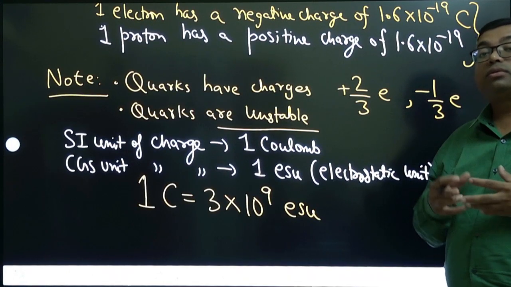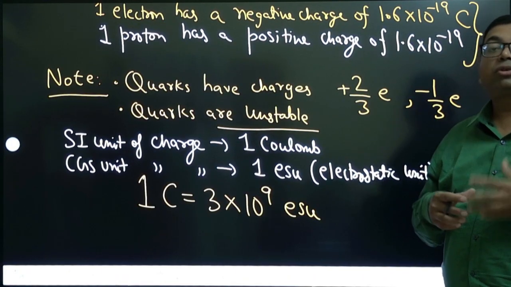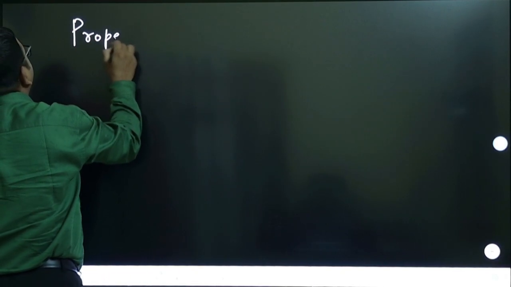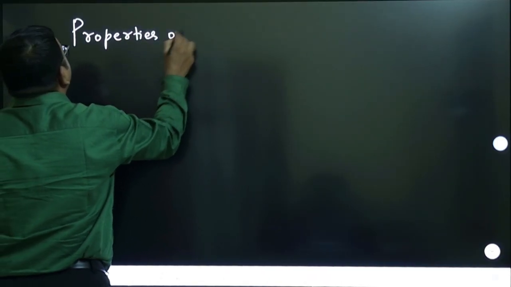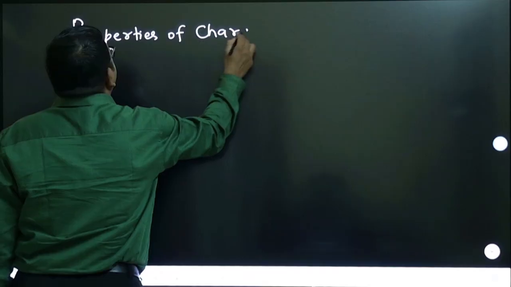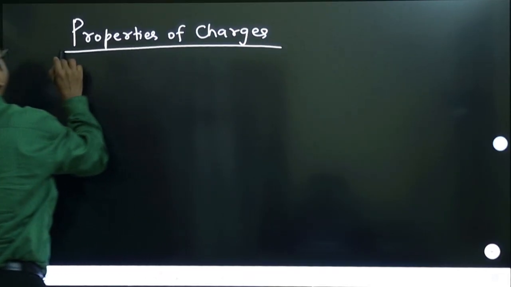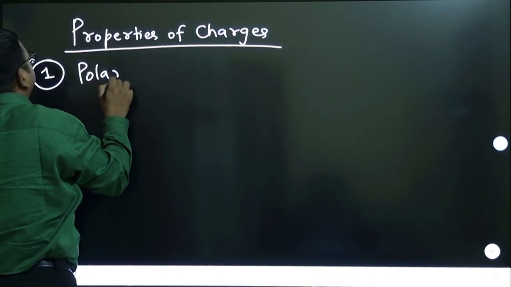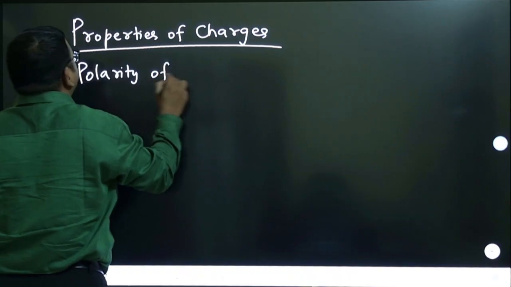Now let us go into the behavior or the properties of charges. First property is polarity of a charge.